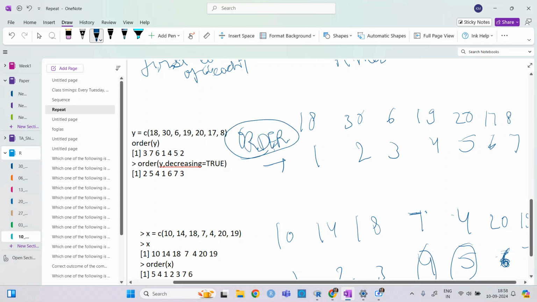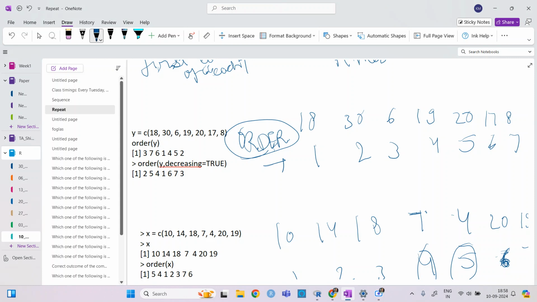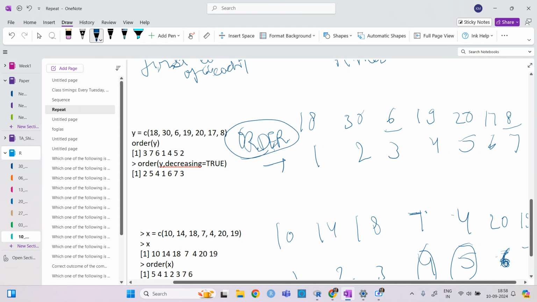So this one is order, and then if I write order of y, then y is 6, 8, and then 17. So it is giving order like 3, 6, 7, and let me just write it. It is 6, 7, 17, 18, 19, 20, and then 30.